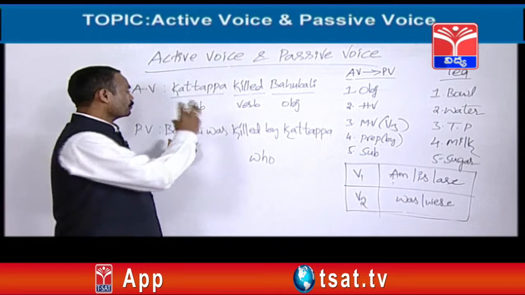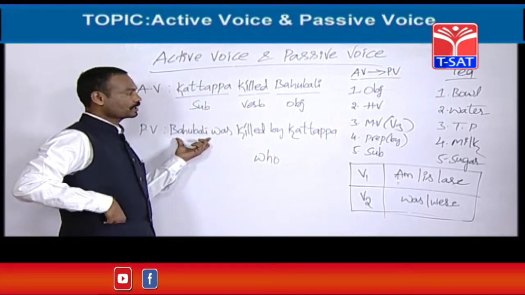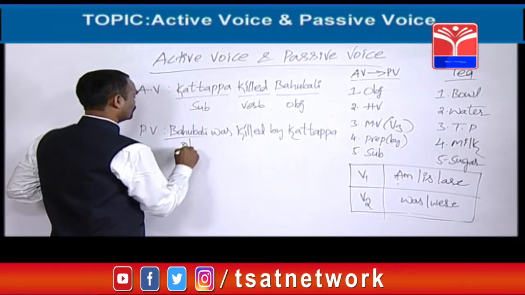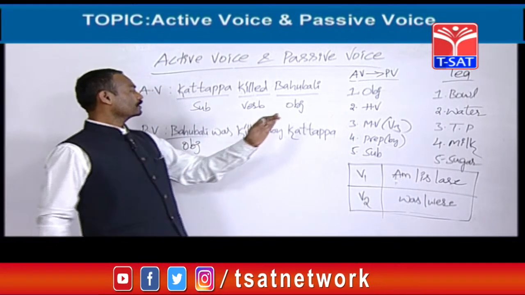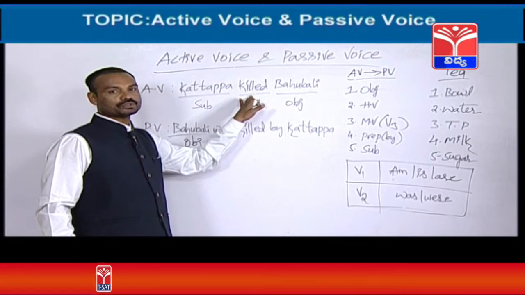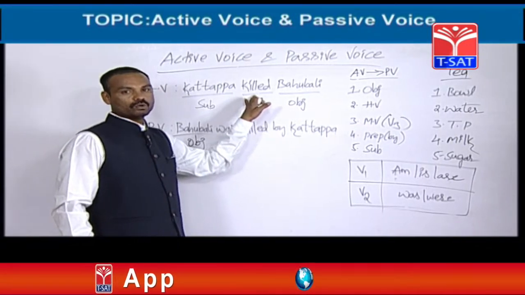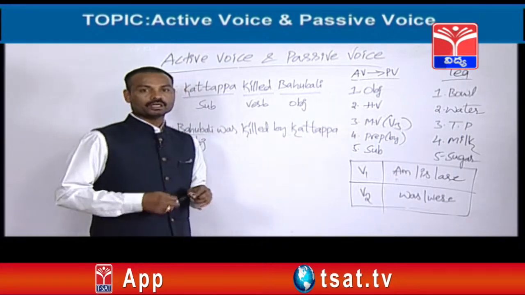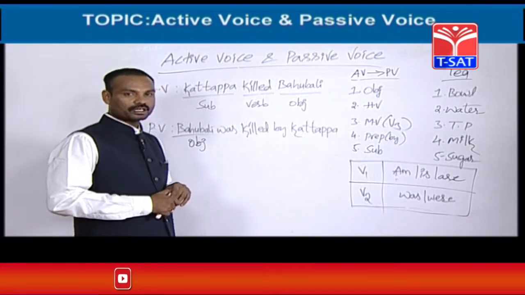I told you first we should start the passivized with the object. How to find out the object? You should go to the verb and ask a question with what and whom. The coming answer is called the object. Next, you should know the helping verb. Helping verb is called the be form here.